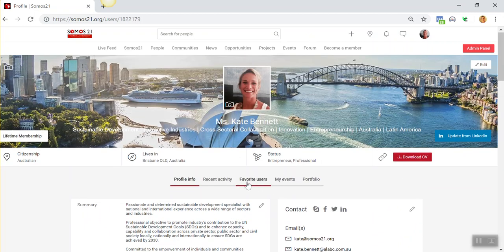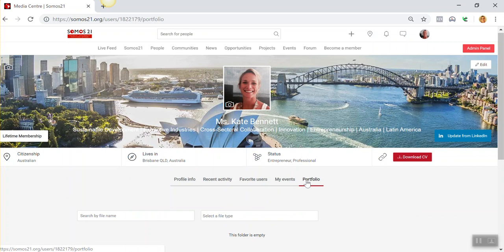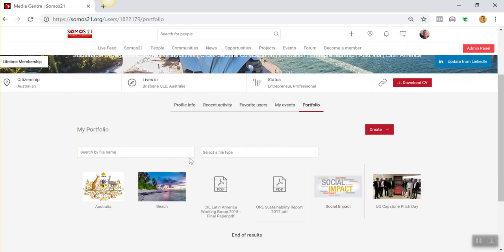The last thing in here that I really want to show you is your portfolio. So basically this is where you can, and I've just dumped a lot of stuff in here as an example for testing, store any graphics, any reports or anything that you've been working on. If you're a photographer or anyone in graphic design, or you want to show photos of your work, you can load photos very, very easily.